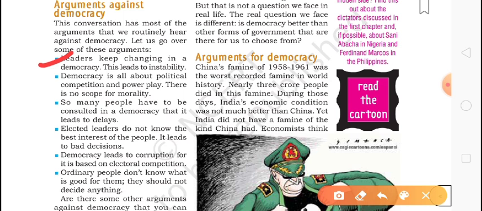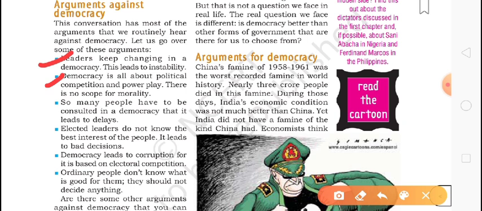Now we'll go to the second point. Democracy is all about political competition and power play. There is no scope for morality. We all know that in our country or in any democracy, it is all about political competition. Who is going to win, how to win. They play games, sometimes dirty games, sometimes they divide the people. Sometimes they raise different kinds of matters. So it is all about power play. It means whichever party or kind of people have more power, they win. So morality doesn't have any scope here.